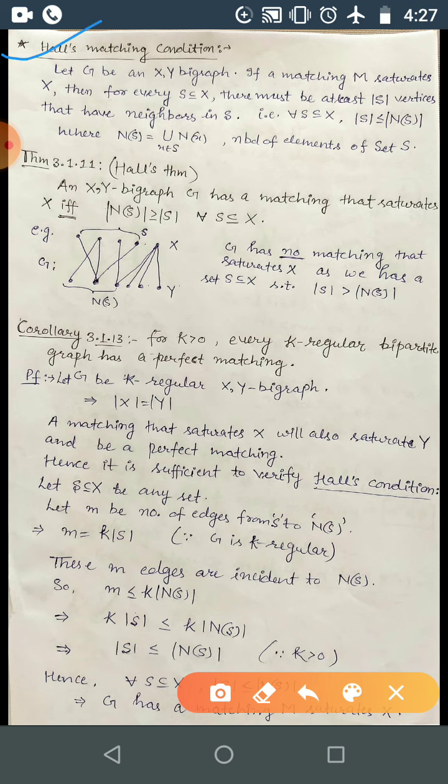So this is Hall's matching condition, and this is for a bipartite graph. Here we are considering, let G be an X,Y-bigraph.